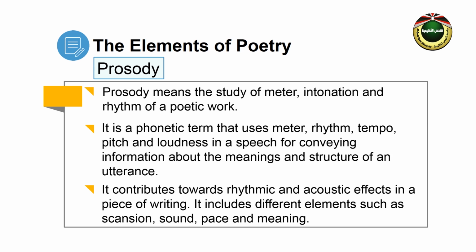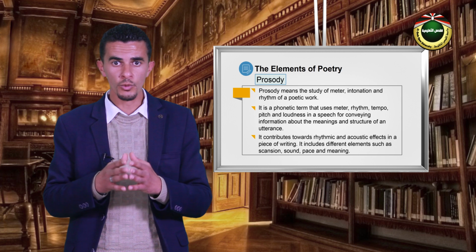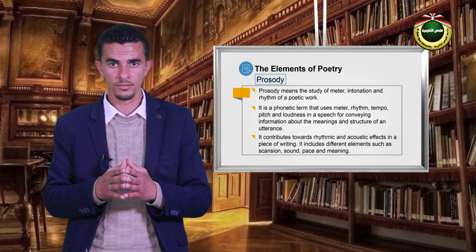In addition, prosody is an important element of language that contributes towards rhythmic and acoustic effects in a piece of writing. It includes different elements such as scansion, sound, pace, and meaning. We will elaborate more on prosody when we discuss the poems.